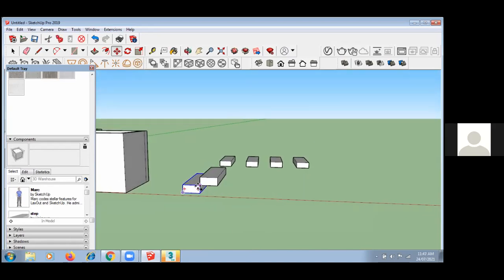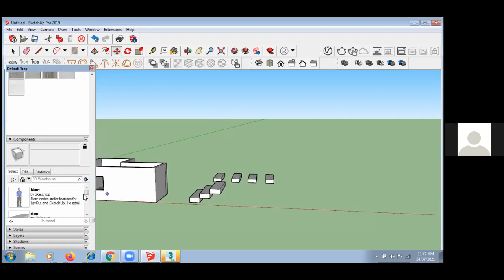If I want to create steps, I can directly create them like this. Or again I can use my components for this purpose.